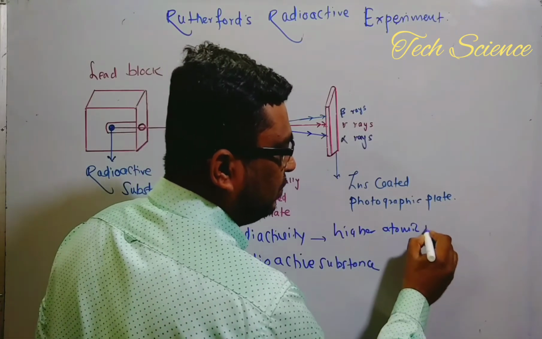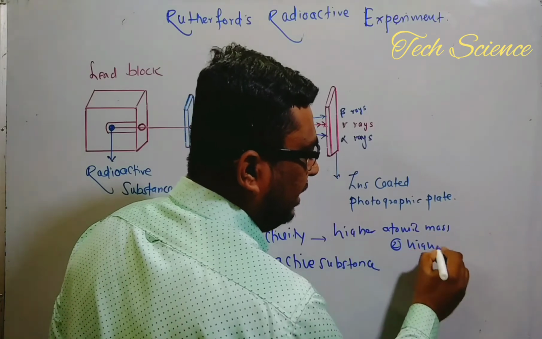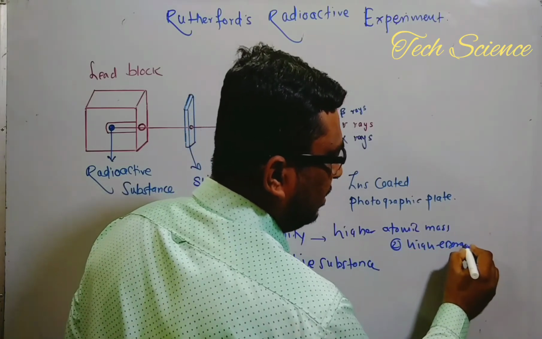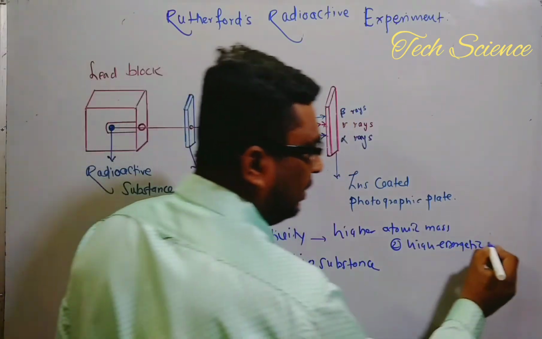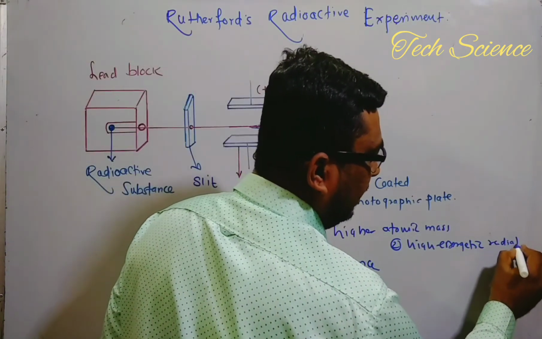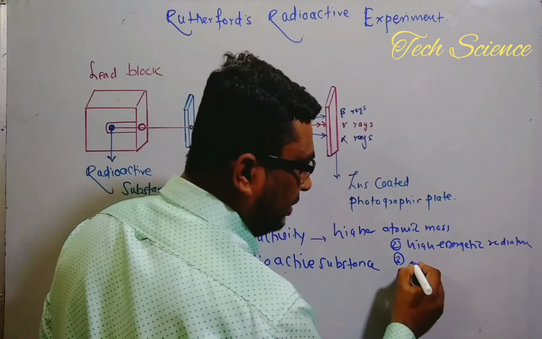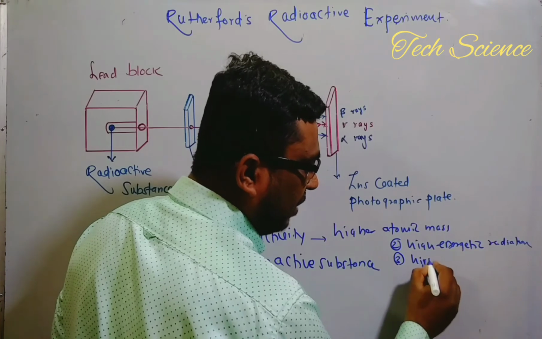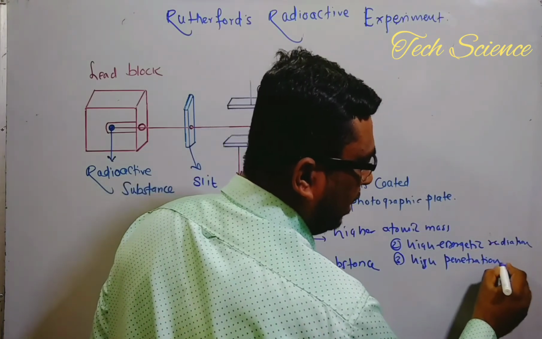Second, they have high energetic radiation, and because of this high energetic radiation, they have high penetration power.